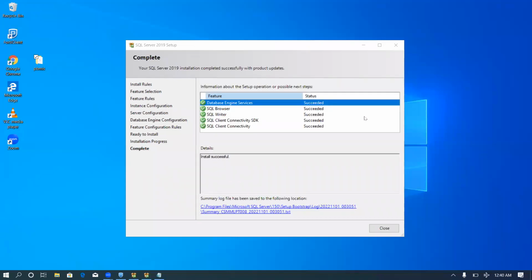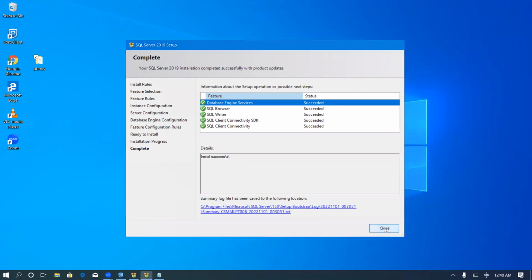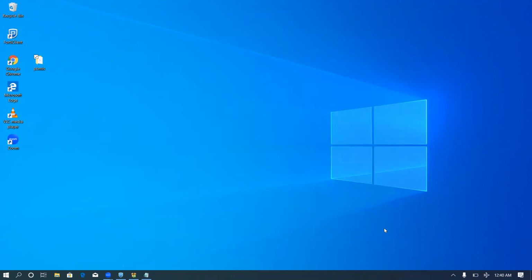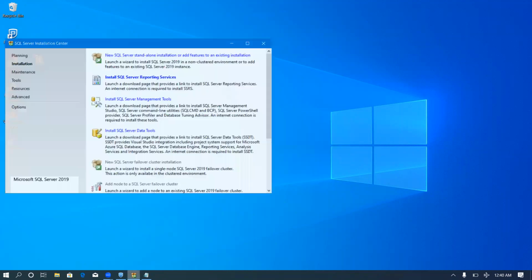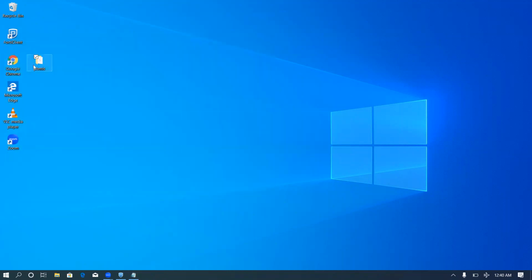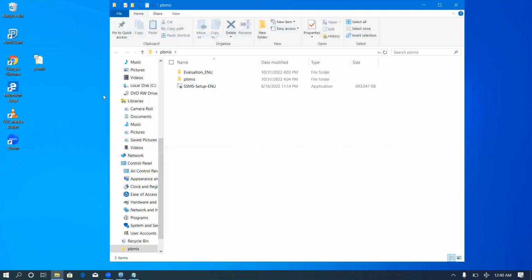Now, when the SQL Server installation is completed, you will click on Close. So SQL Server has been successfully installed on your machine. The next thing to install will be the SQL Server Management Studio. That will also be provided by your regional managers or the rep for Pbmis for the budget process.